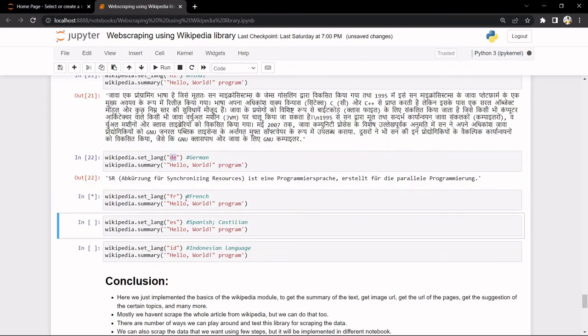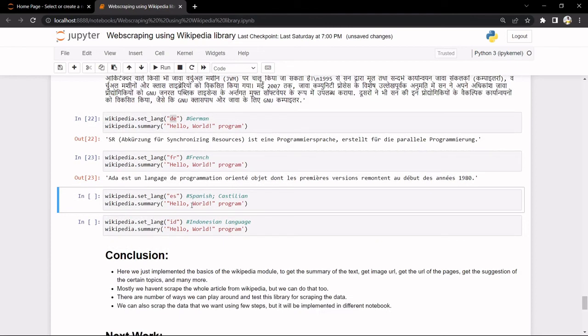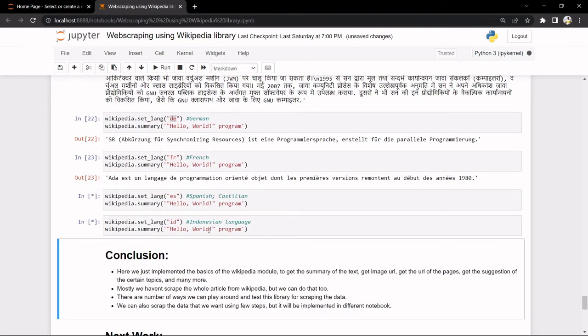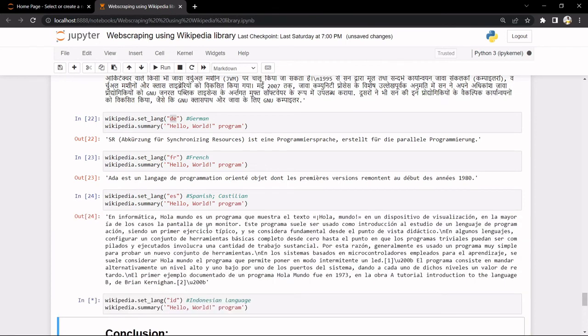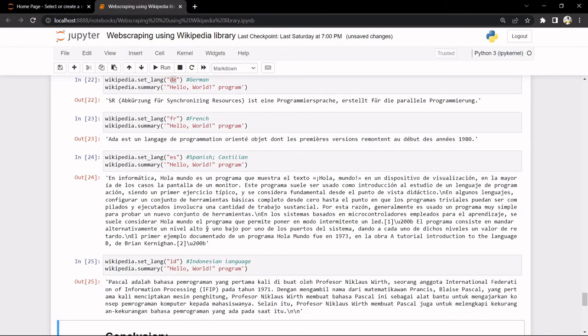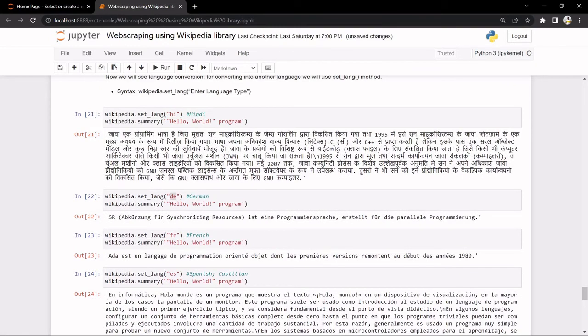We have French, Spanish, Indonesian as well. So these are a few languages that we tried.